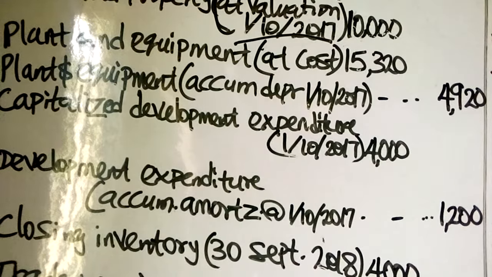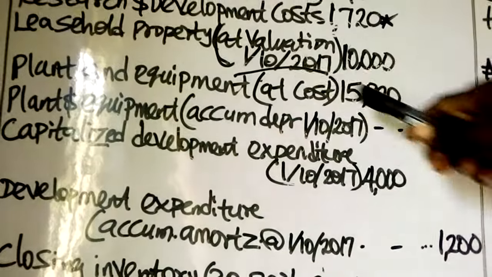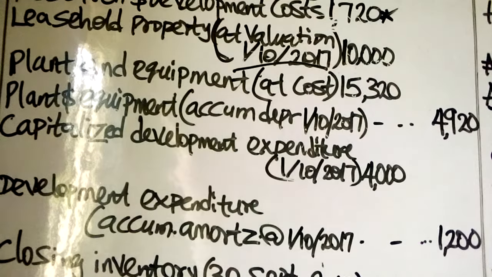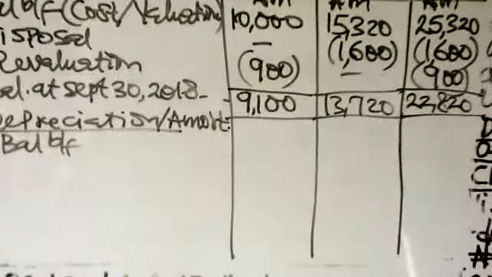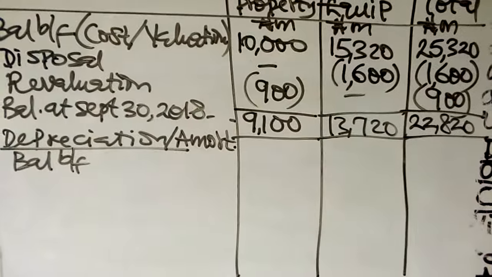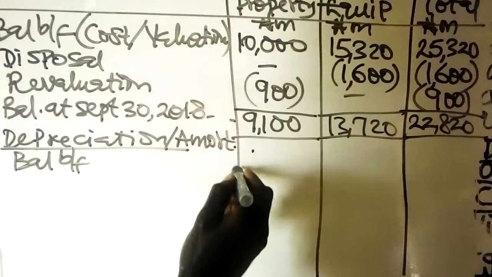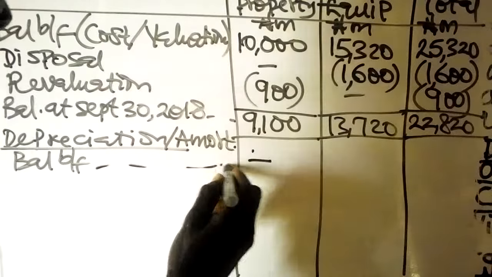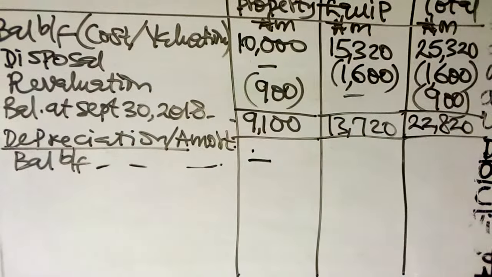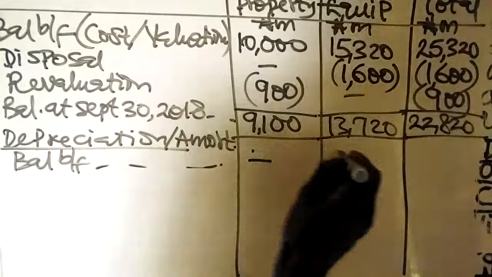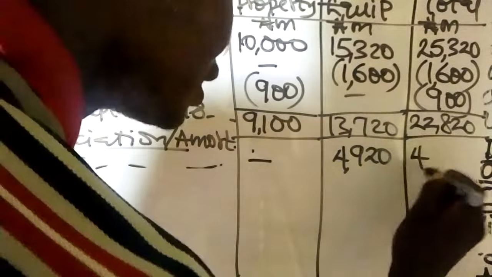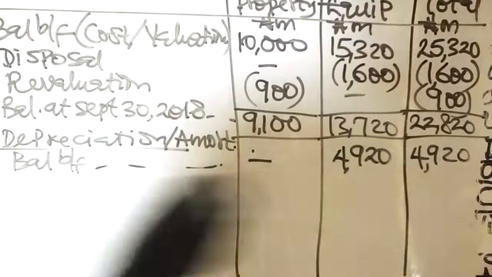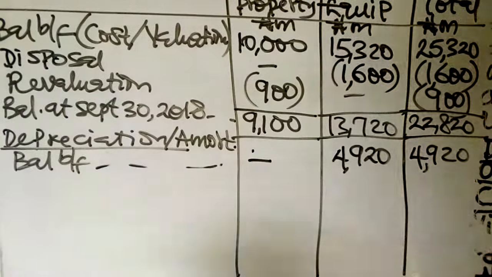But since the leasehold property is occurring for the first time, it has no amortization previously. So the balance brought forward for leasehold property is nil, but you have 4,920.